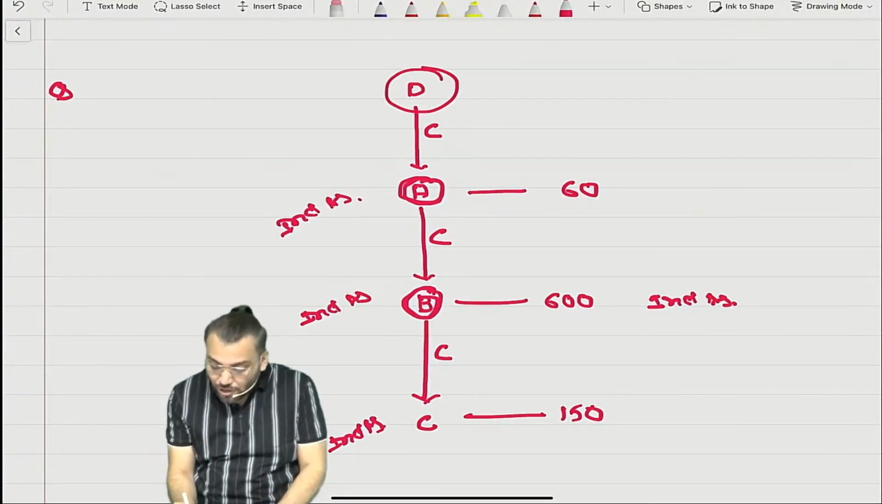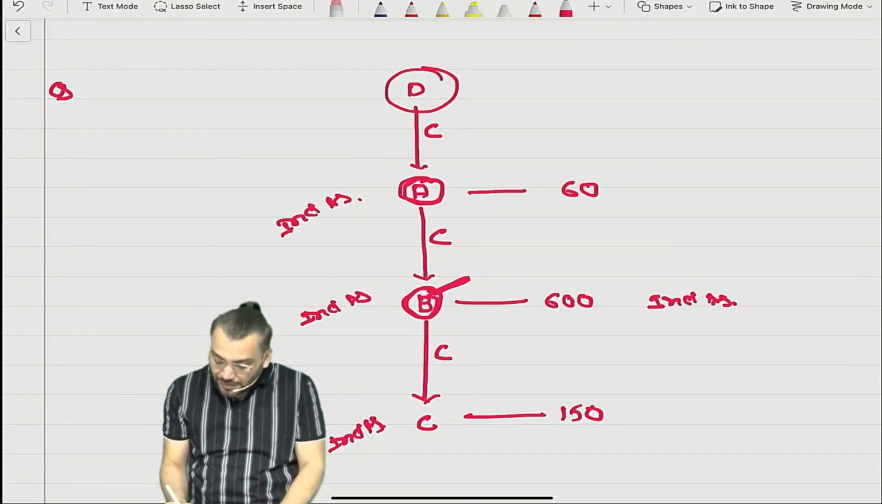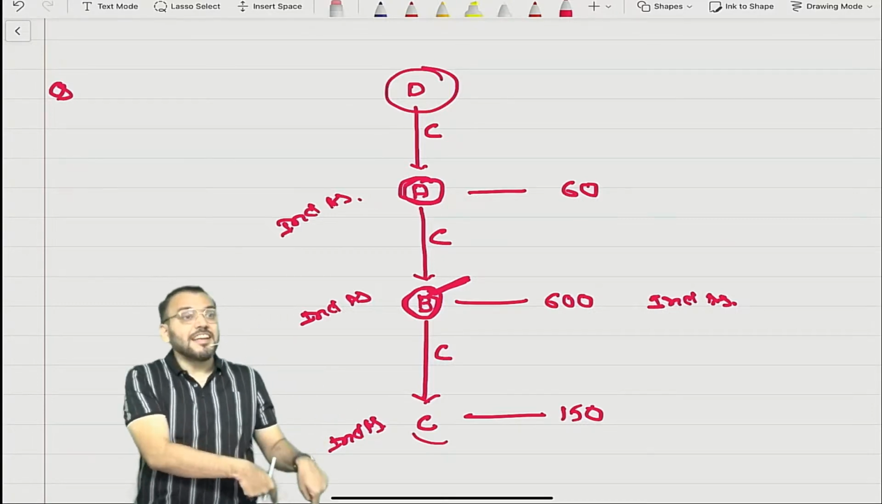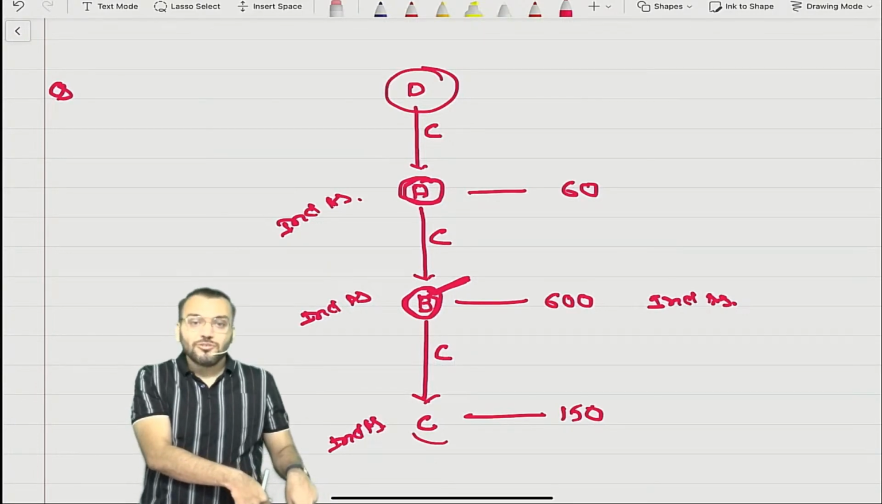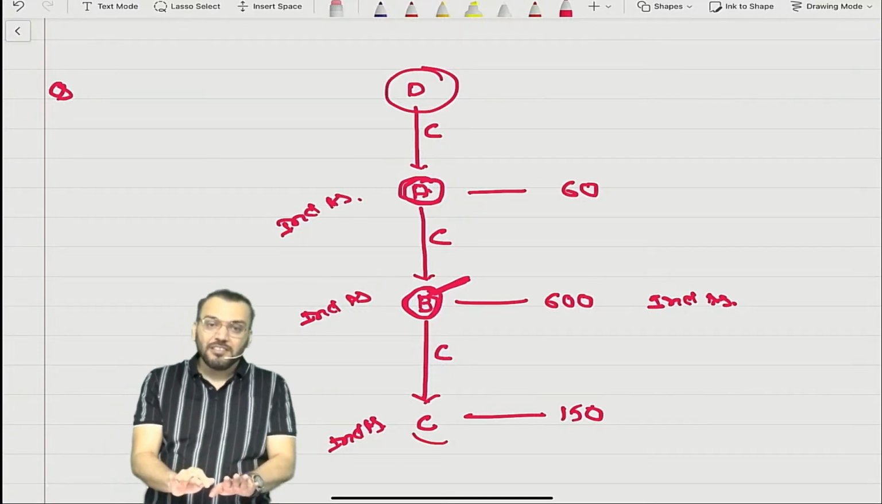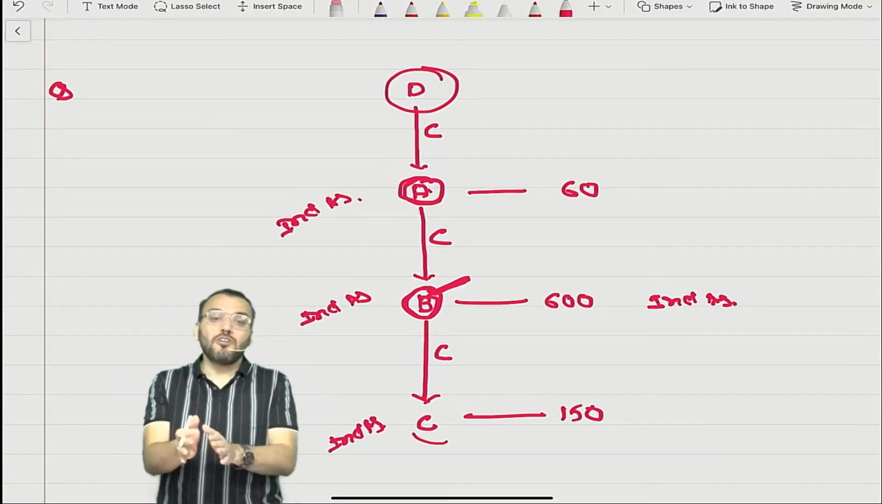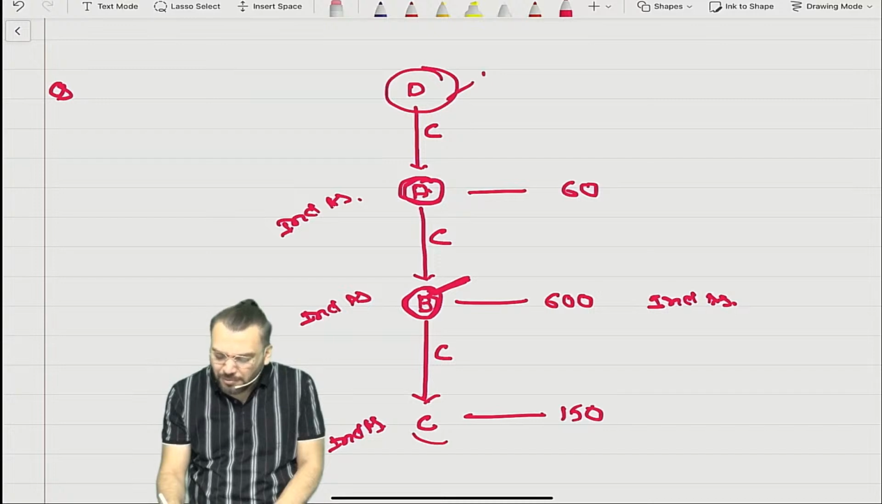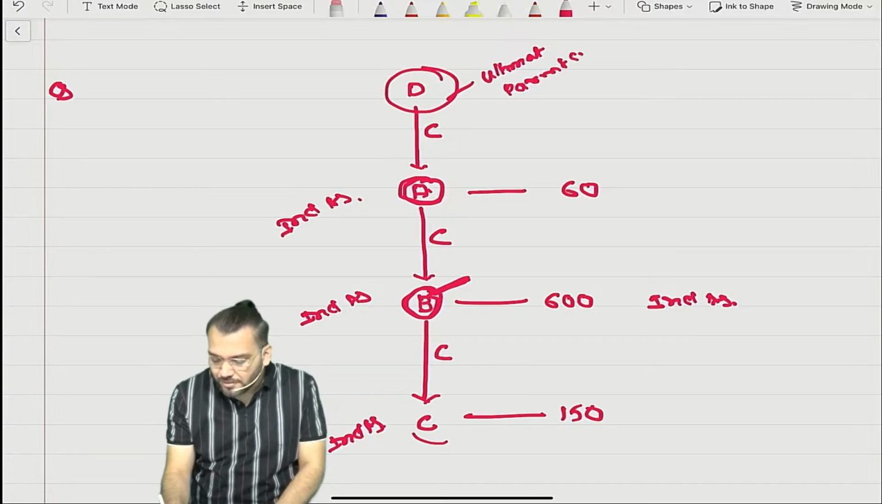Similarly, see this question right now. Can I say A was not covered under the net worth limit? B was covered under net worth, so for their parent A, Ind AS is applicable, and for their subsidiary Ind AS is applicable. What about D? D will fall under this clarification only. Understood? In that question, they have asked only about A, B, C. They have not asked about D. But if they ask about D, you need to say that it is not covered in the rule, but it will become the ultimate parent company.